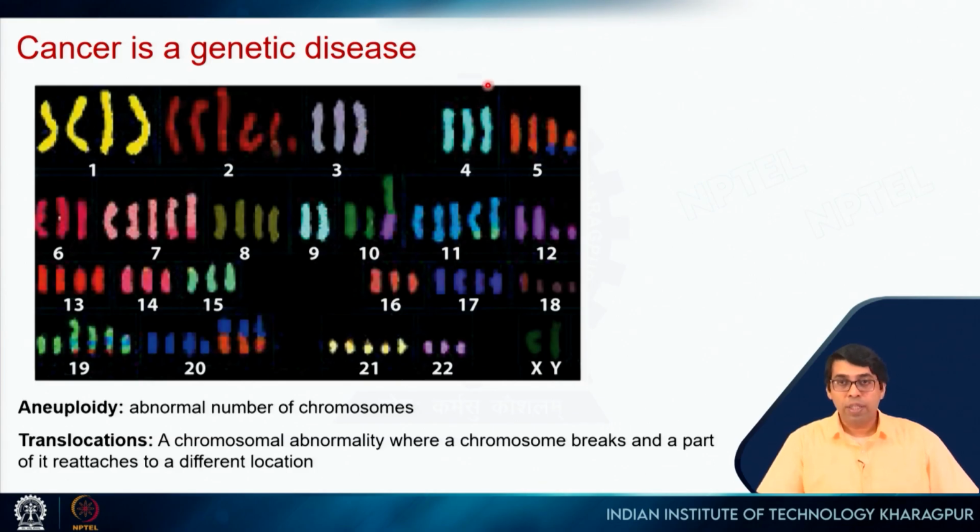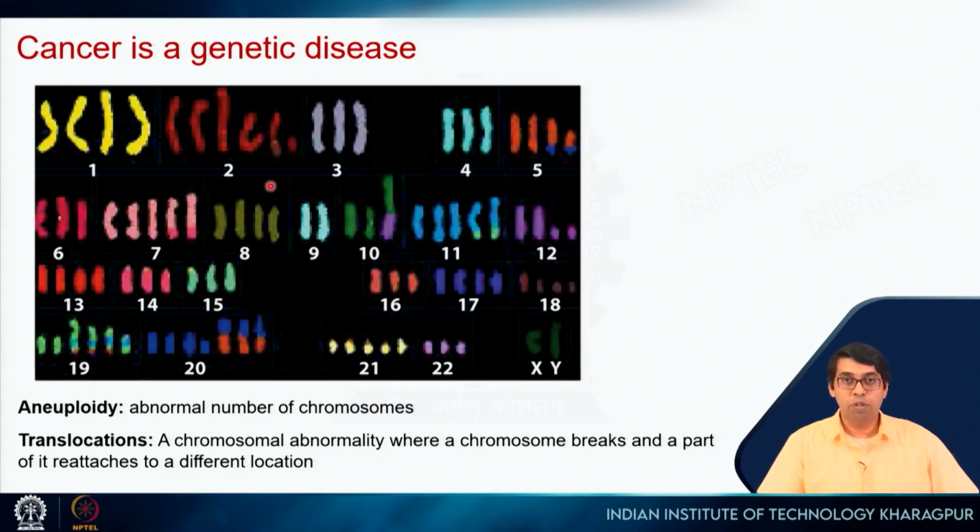Based on what we are discussing now, it seems a major factor in cancer is mutation, right? So in that sense, you can consider cancer as a genetic disease, and there are many evidences of that. So this is how chromosomes look in a cancer cell. If you take a cancer cell and look at all the chromosomes, painting them with different colors using fluorescent dyes, you will see something like this. Now, there are several abnormalities in these chromosomes.